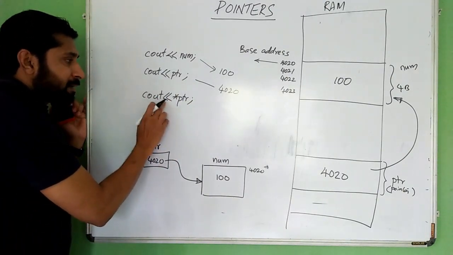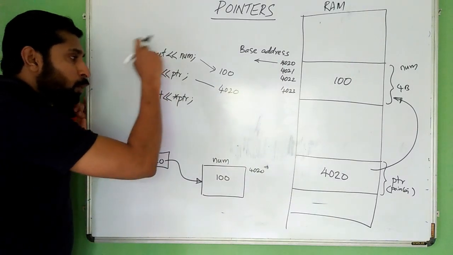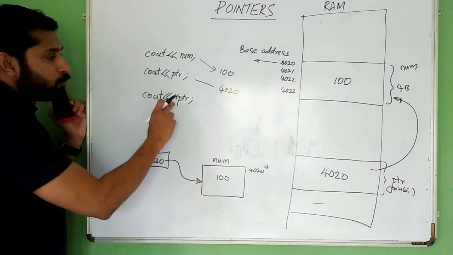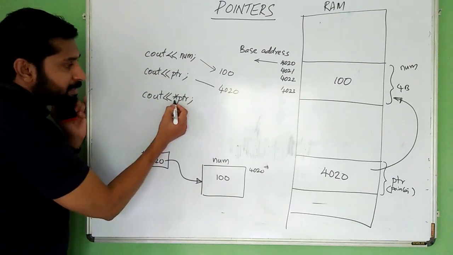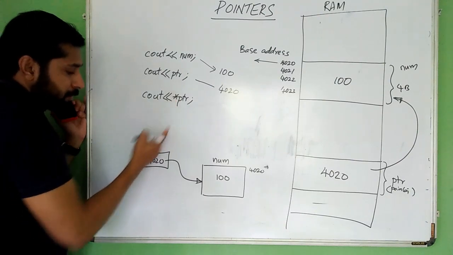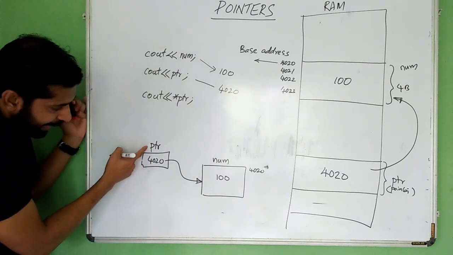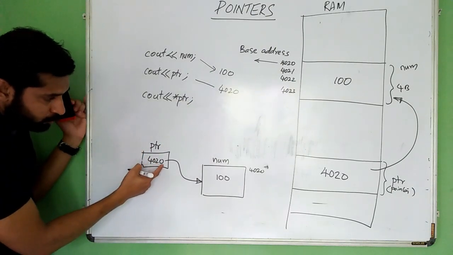If you are using this star like this, it stands for value at ptr. This operator is the value at operator, indirection operator. So cout star ptr means cout value at ptr. Value at 4020.